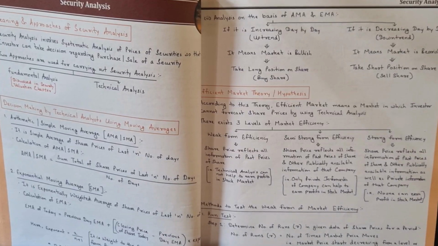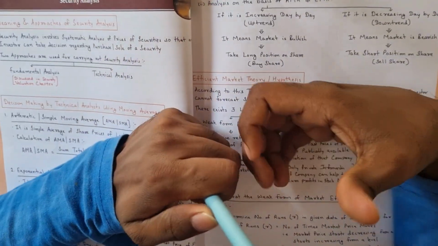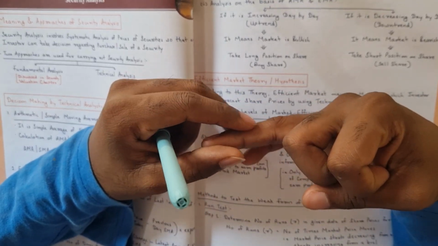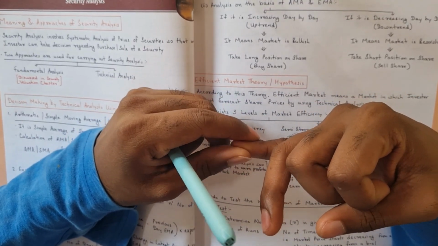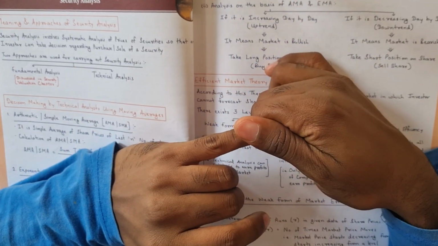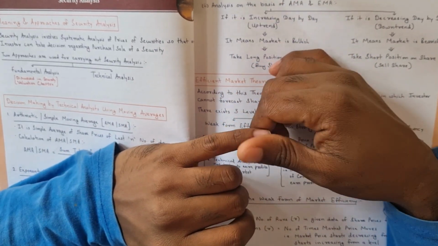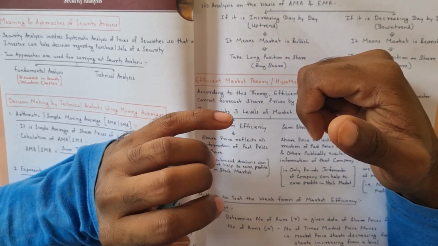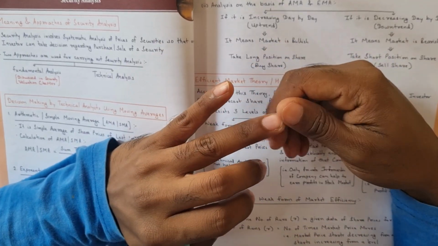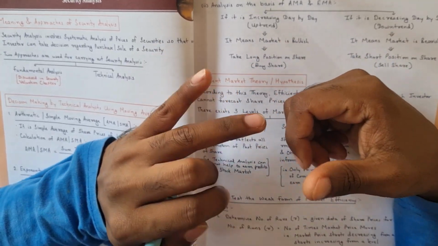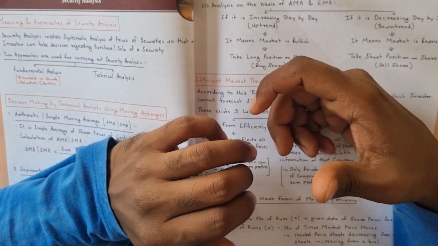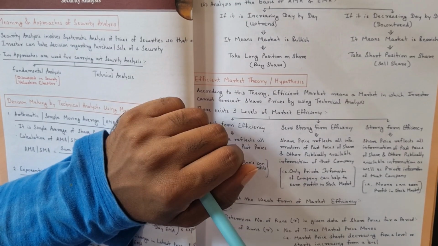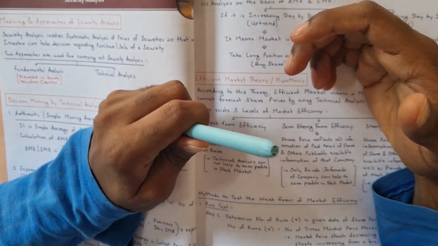What is the semi-strong form of efficiency? It is where technical analysis and fundamental analysis both come in. Let's assume that everyone in the market is aware of technical analysis, and they are also aware that technical analysis is not working, so they are moving towards fundamental analysis. They are learning fundamental analysis. When they learn fundamental analysis and invest according to it, then the prices reflecting in the market will reflect that.